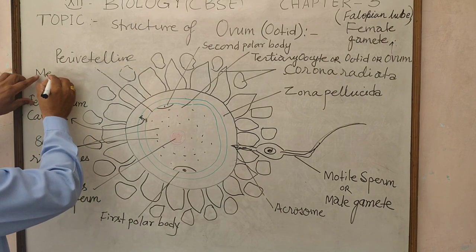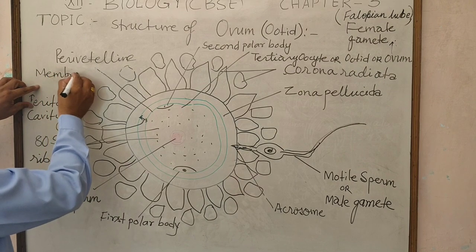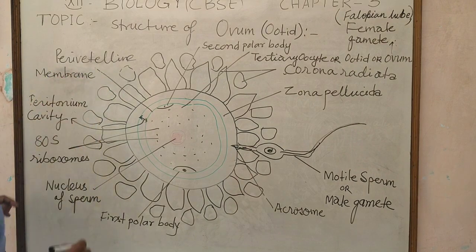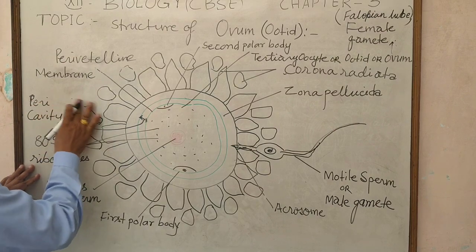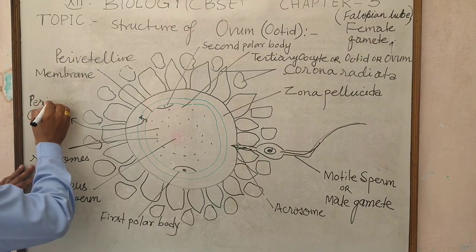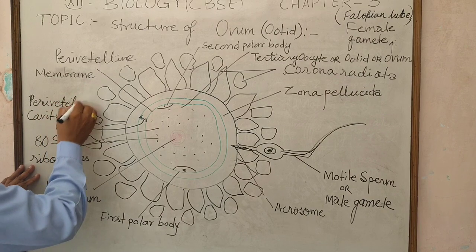This perivitelline membrane is present, and it contains the perivitelline cavity.